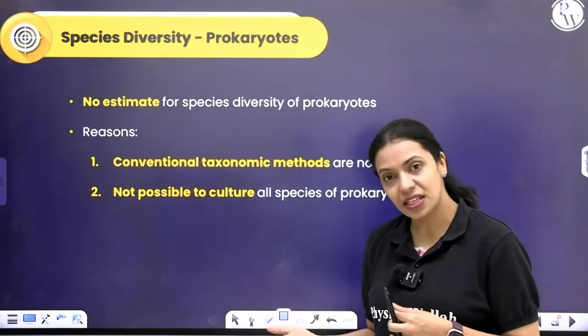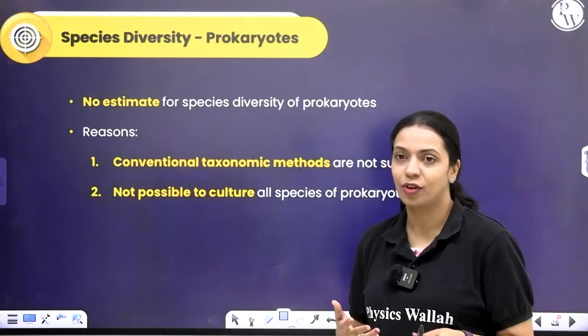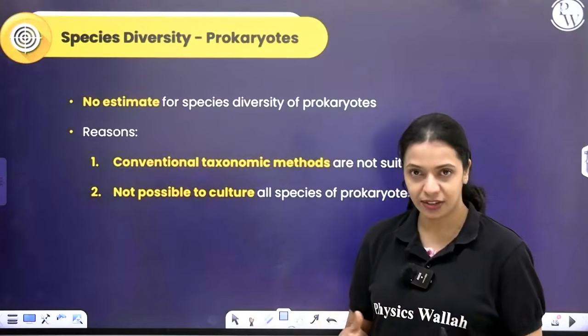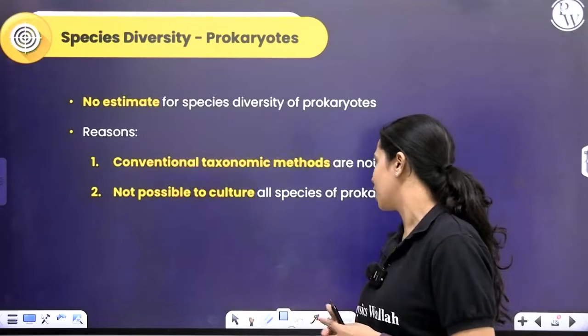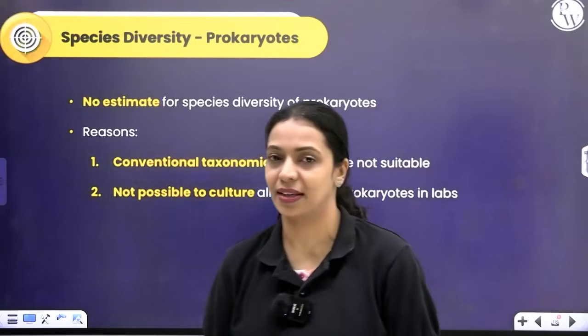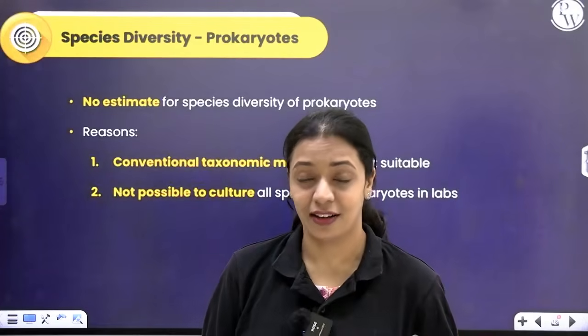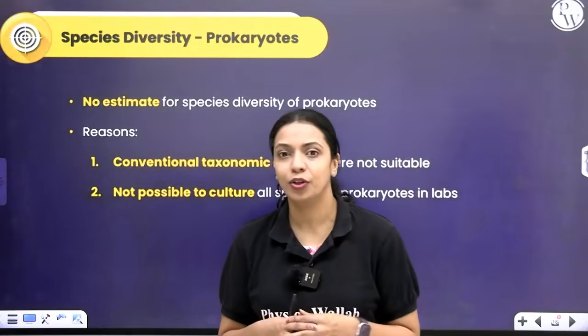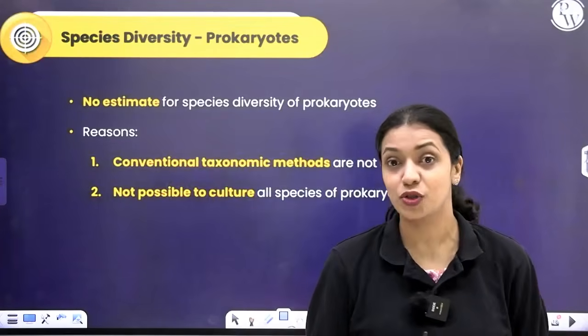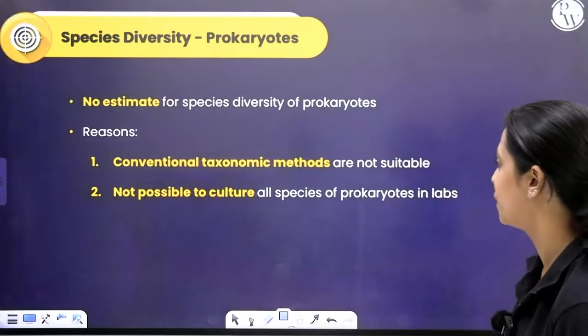Because of these reasons, we have not estimated the number of prokaryotes. But if you start including the prokaryotes, the number will run into several millions, because there are so many different species of bacteria, right?